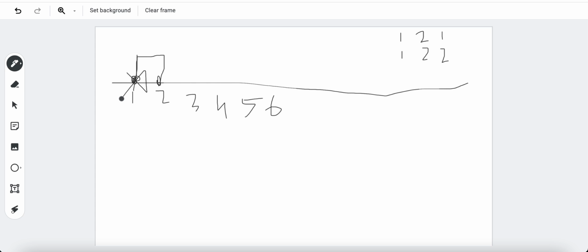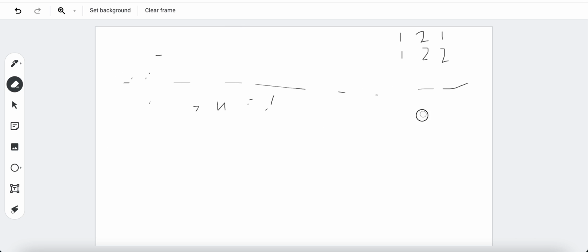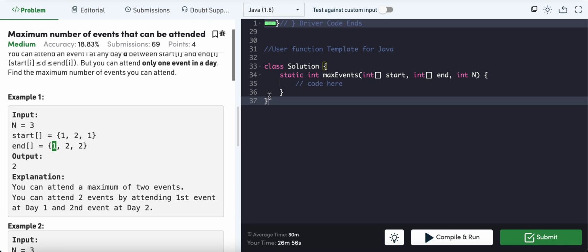So in a day, we are only able to attend one event. And also in day 2 we already attended one event and we cannot attend any other event. So that's what the problem is asking: by keeping in mind that we can only attend one event on a particular day, what is the maximum number of events which is possible for us to attend.